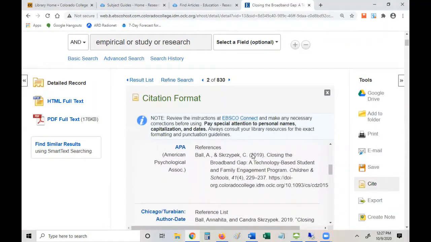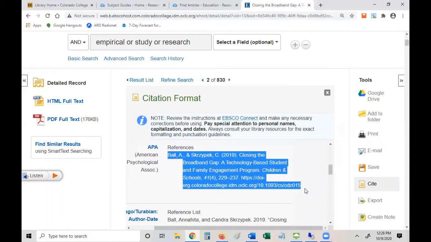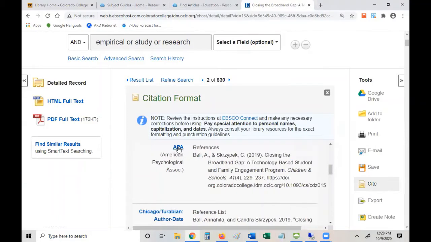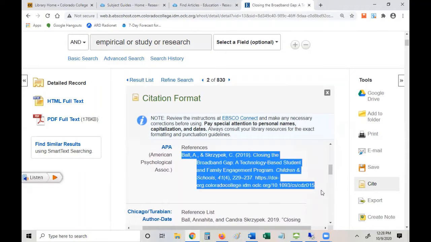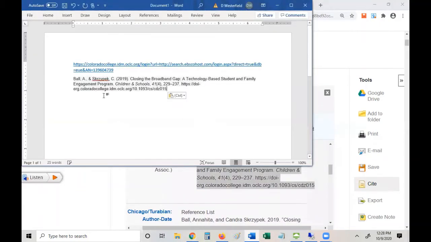And by the way, when you get to writing papers with a lot of sources, I would suggest using a bibliographic citation manager like RefWorks, Zotero, something like that, because it's just going to get out of control if you cite these one at a time. There's better ways to do it. But if you only have a few sources, you can see if your citation style is here in this list, and I can copy this to my Word document. It didn't format 100%, but at least I have the information there.